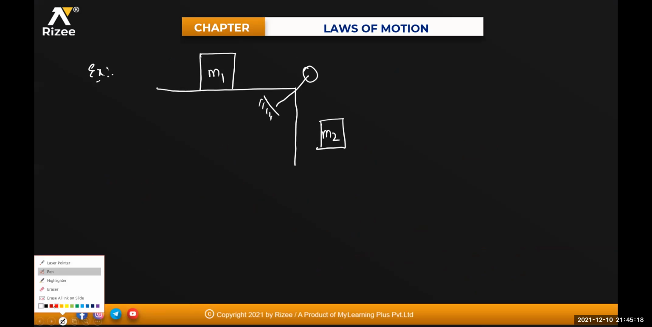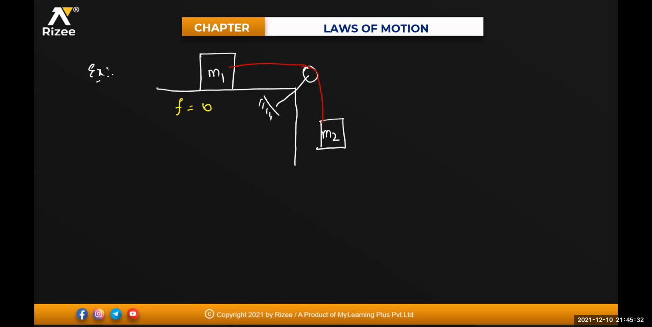This is your plank here. There is a pulley here, right? And here there is some block, say for example mass M1. And there is another block here, say for example M2. Both of them are connected by some string. The string is passing through the pulley like this. So one single string is connecting the blocks M1 and M2. And again, it is a frictionless surface. We are not talking about any friction. Friction is equal to 0.